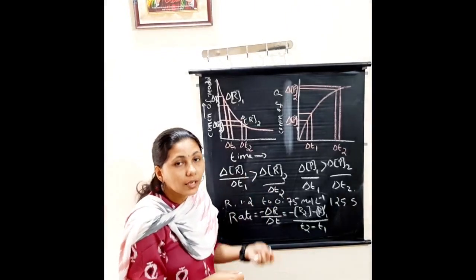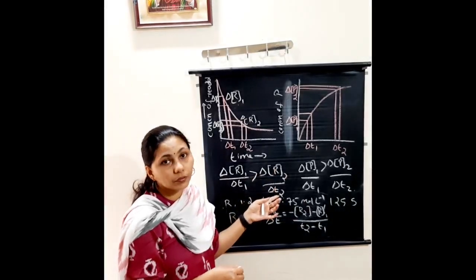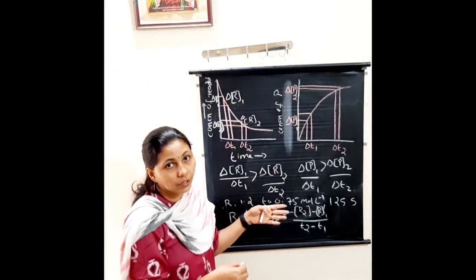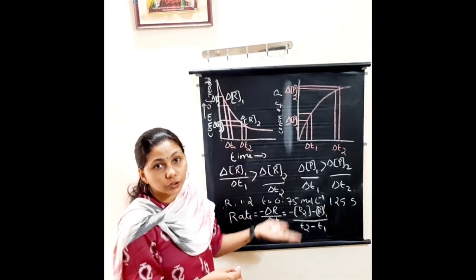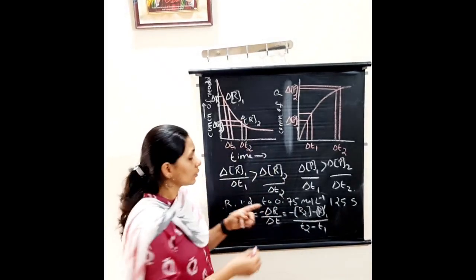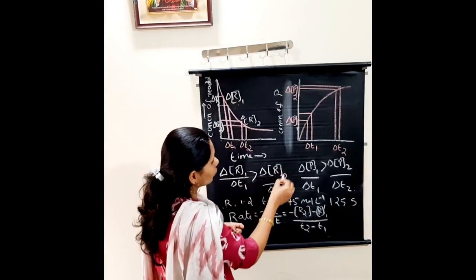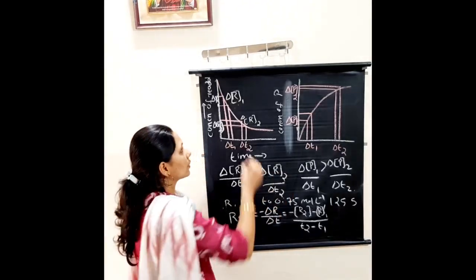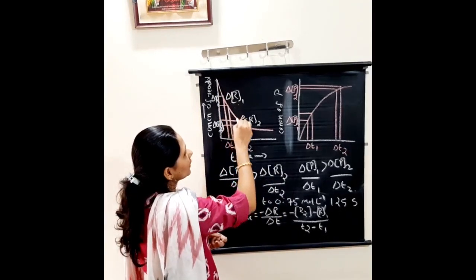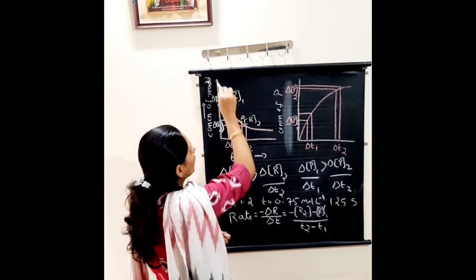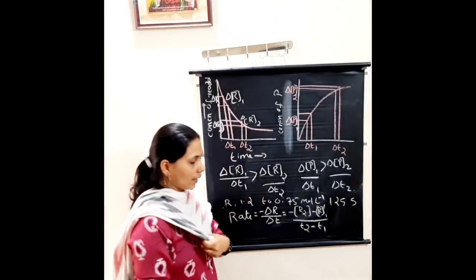More amount of the reactants are converted to products compared to which one? Compared to the time limit of delta T2, between the time interval of delta T2. That means more amount of the reactants are converted to the products. So that is why delta R1 divided by delta T1 is greater than delta R2 divided by delta T2. If they ask to draw, the curve keeps decreasing with increasing time for the concentration of the reactants.